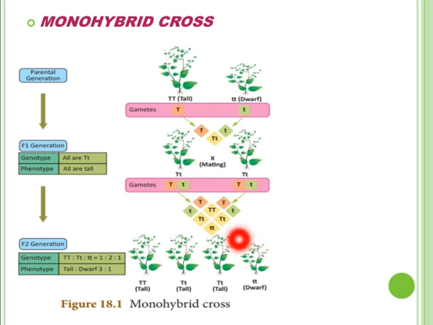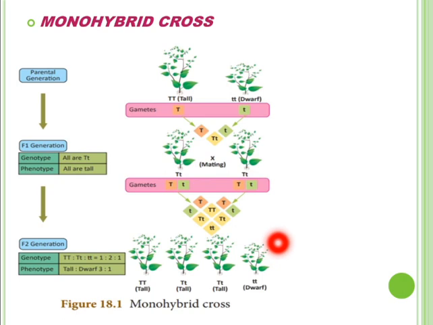Now at this time their parents are totally tall plants. But from these parents, when the F2 generation plants were raised, he found that 75% were tall and 25% pea plants were dwarf. From where did this dwarf character appear in pea plants?